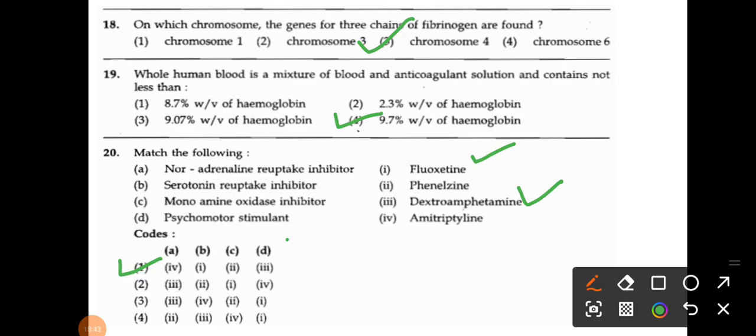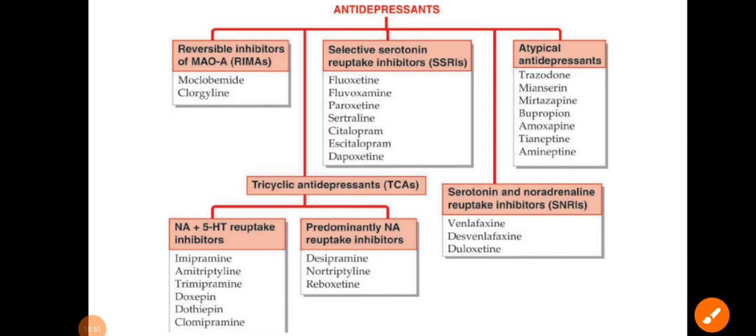So again this question is from your classification, because simply in that specific topic they have given the classification. Okay, so here is the classification of antidepressants. What are the selective serotonin reuptake inhibitors? What are the MAO inhibitors or typical antidepressants? So that's why I am saying please go through the classification of every topic which is mentioned in your syllabus.